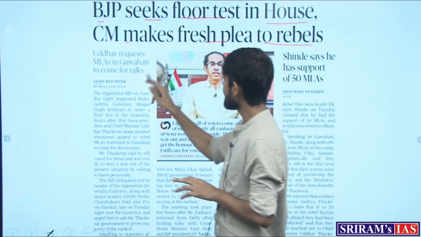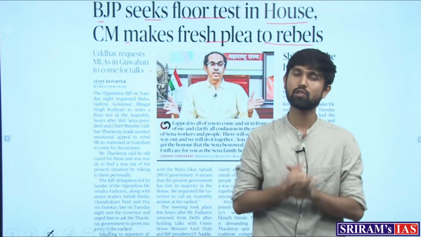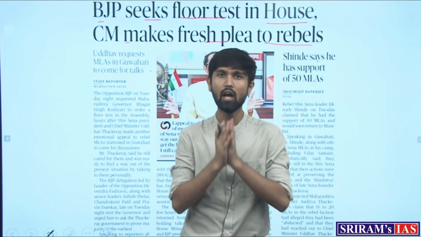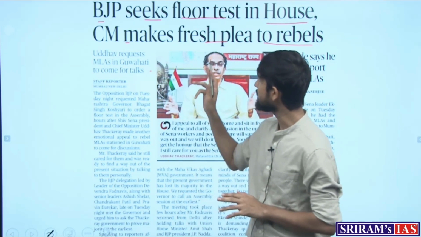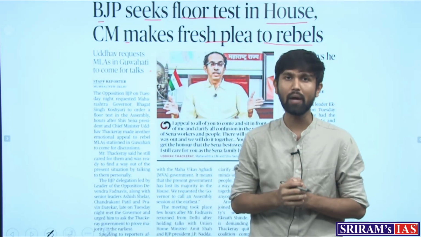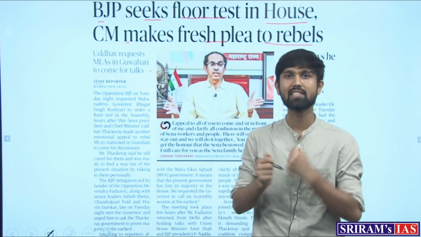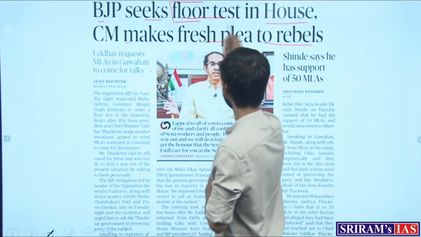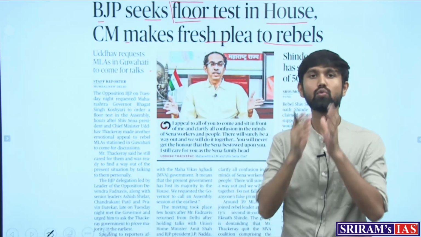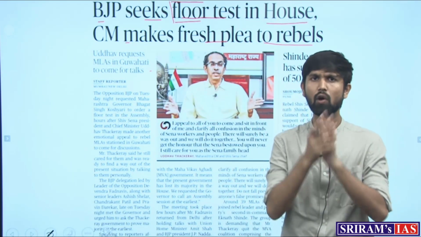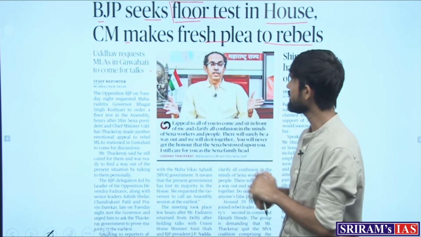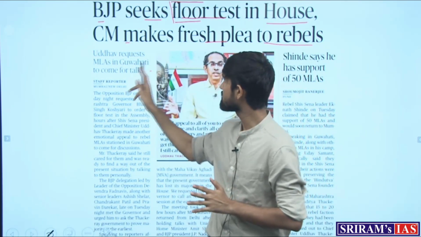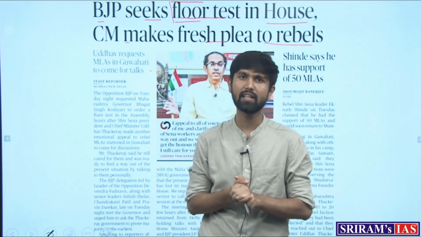Now, this article, as we must all be following the political crisis going on in Maharashtra, pertains to that, and the important point which we need to extract from this and analyze from the examination point of view is the concept of floor test. As to what exactly a floor test is, what it means, what is happening in the Maharashtrian region, and what other concept we can derive from this.